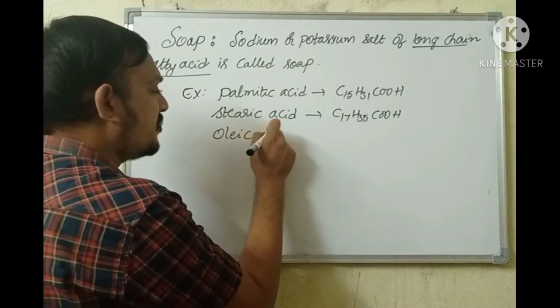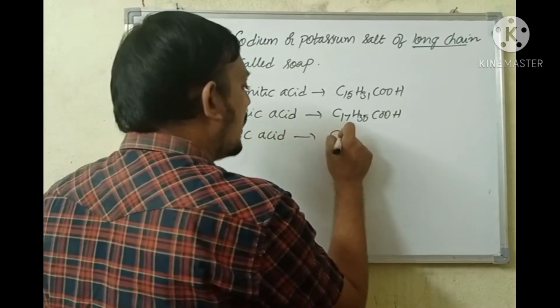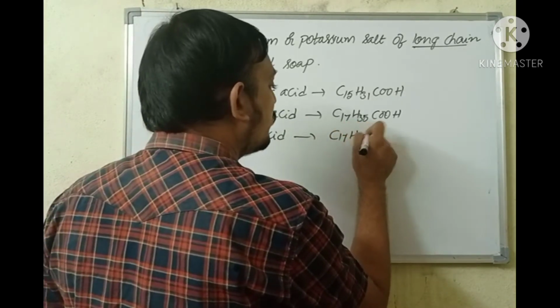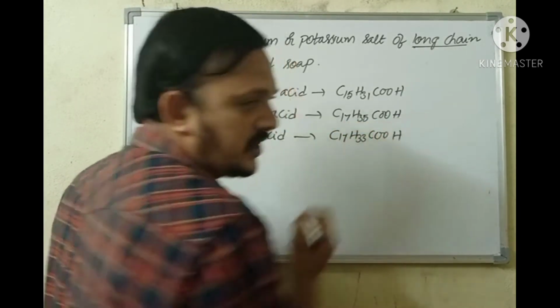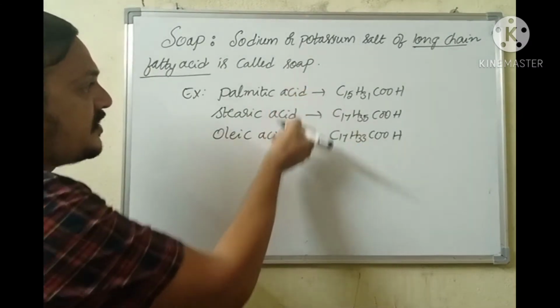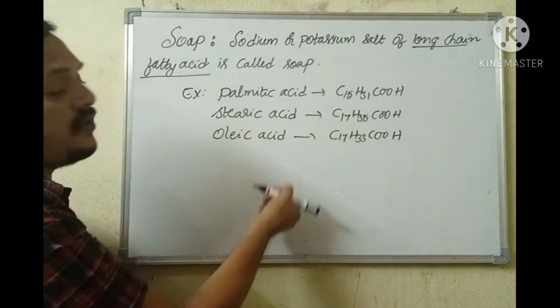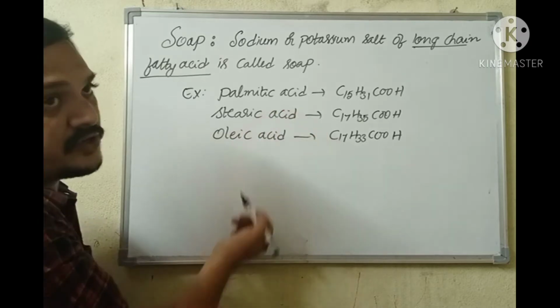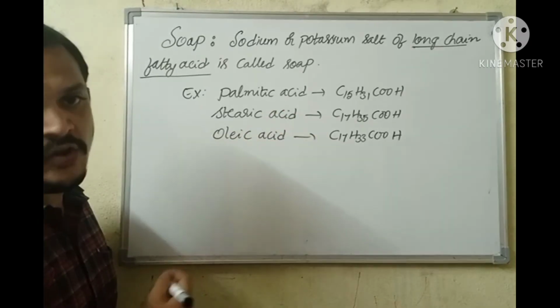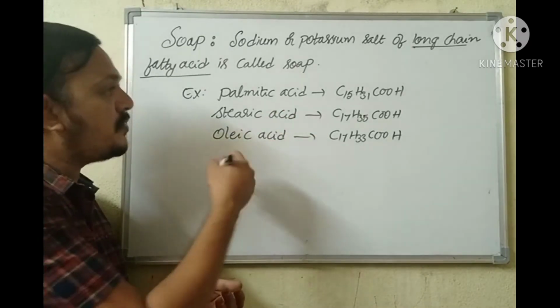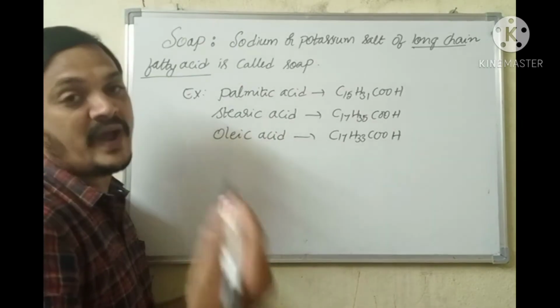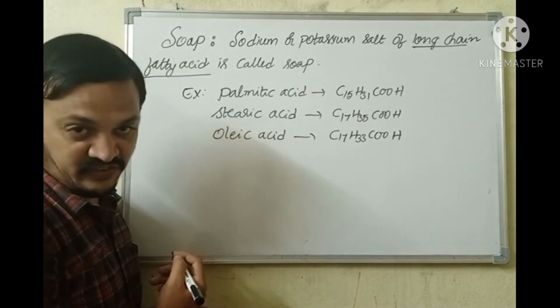Oleic acid, which is present in olive oil, has molecular formula C17H33COOH. These are present in vegetable oils: palm oil, coconut oil and olive oil. Animal fats also contain long chain fatty carboxylic acids.